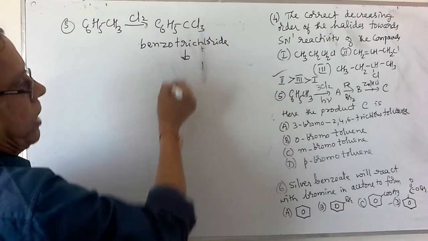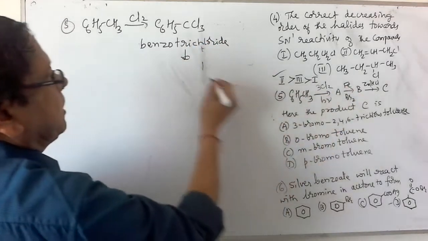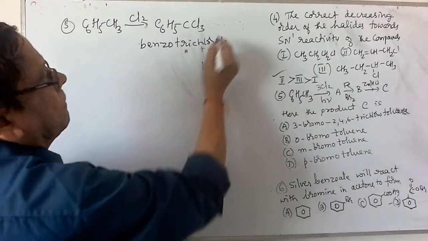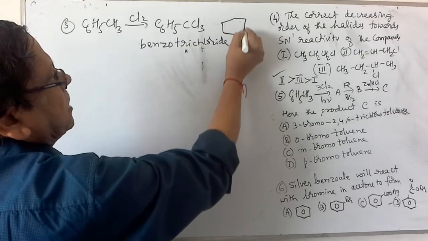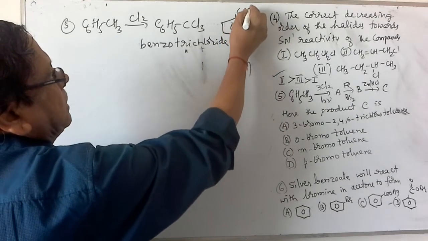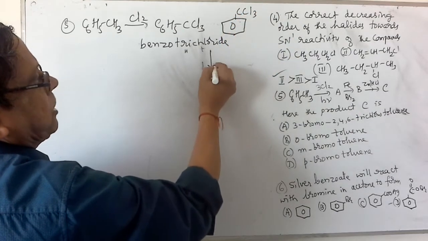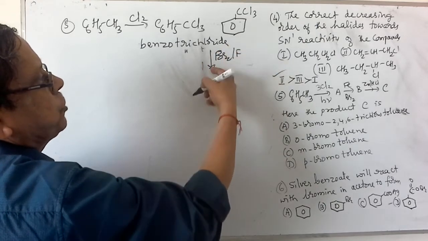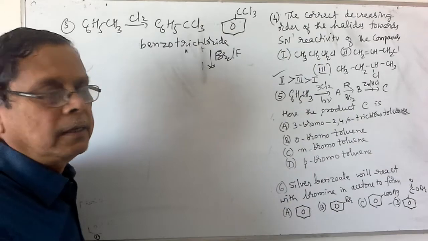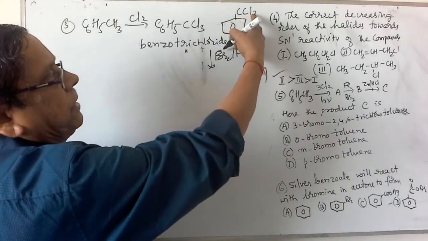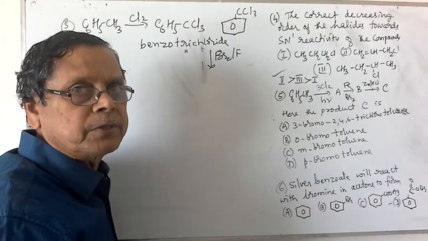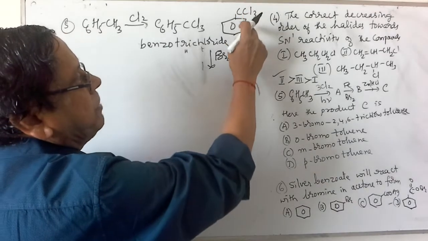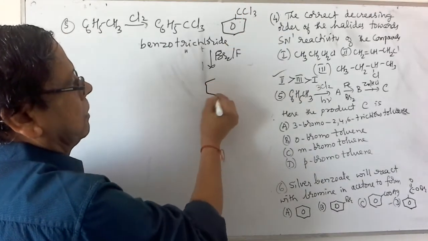This benzotrichloride is then reacted with bromine and Fe. In presence of Fe, substitution will take place in the benzene ring. Here the CCl3 group carries 3 chlorine atoms which are most electronegative. That's why the substitution will be at the meta position.